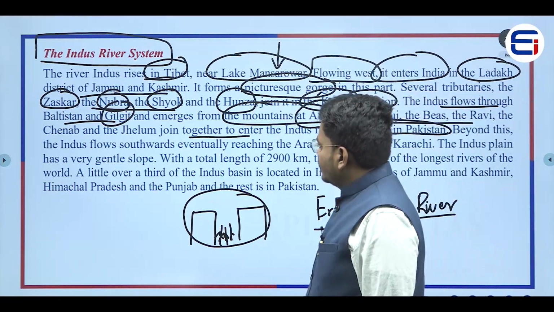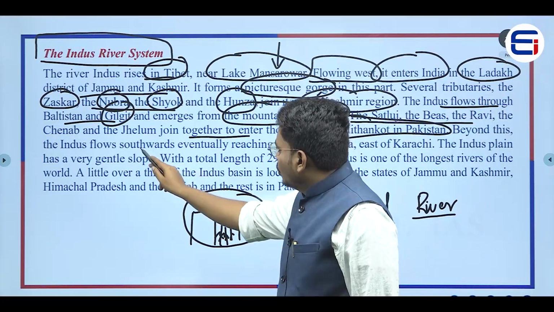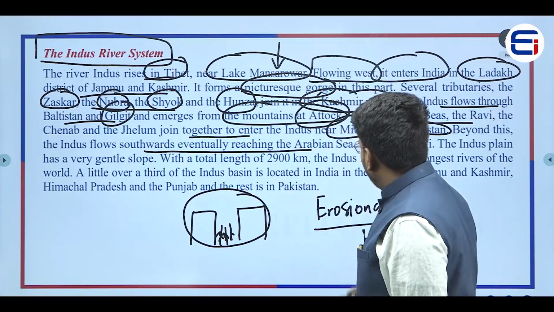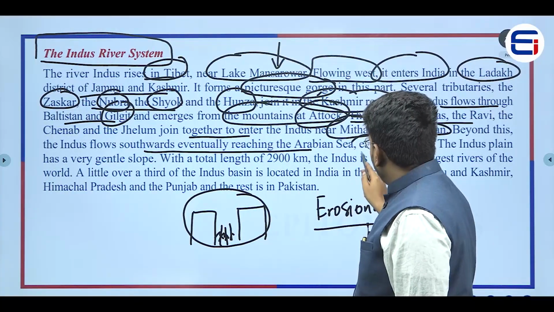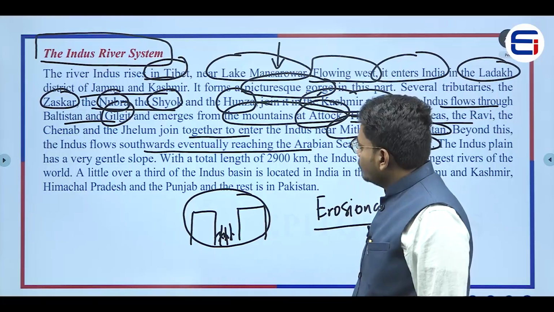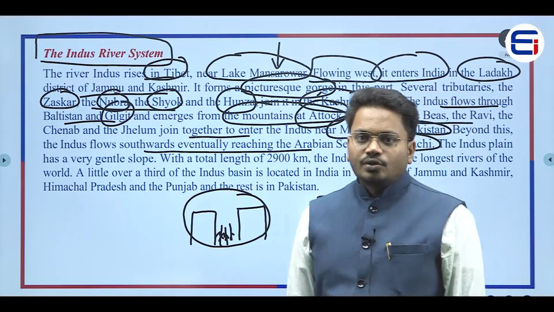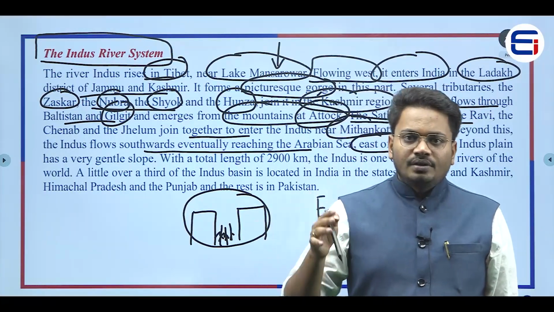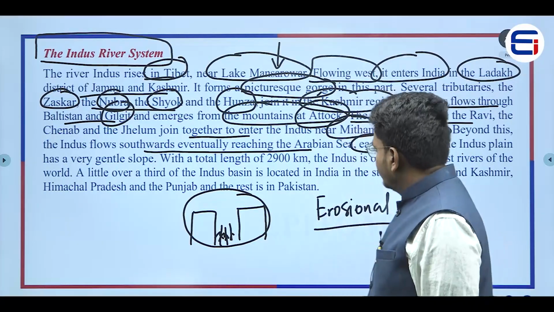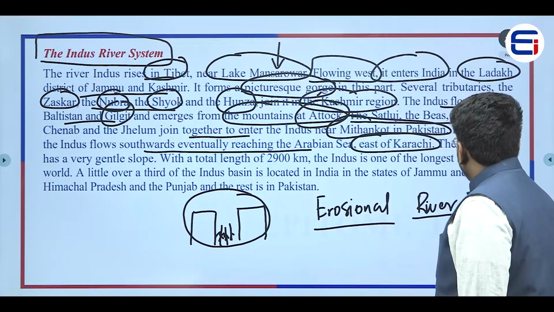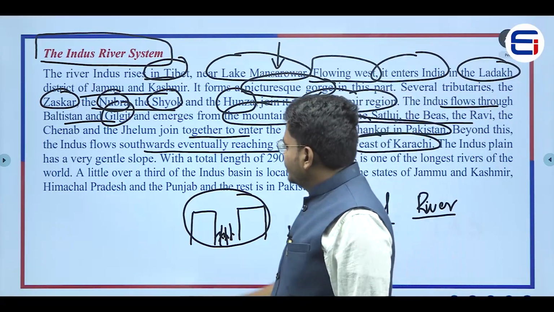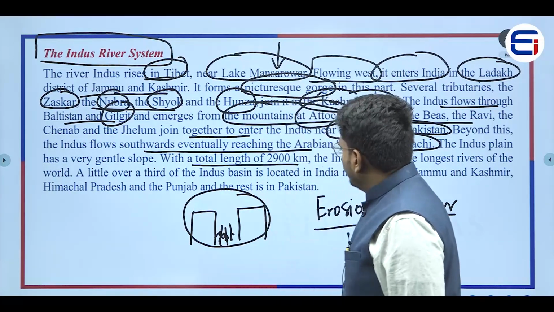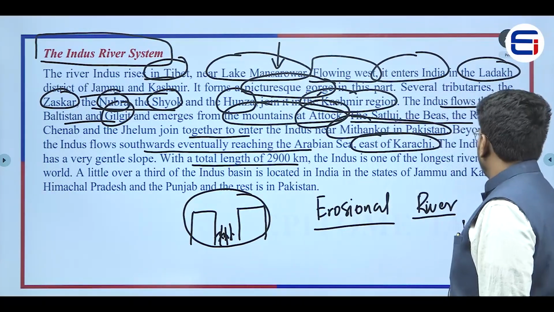Now beyond this, the Indus river flows southwards, eventually reaching the Arabian Sea, and where does this Indus river reach the Arabian Sea? It would be to the eastern side of Karachi. Now the Indus plain has a very gentle slope with a total length of 2,900 kilometers.